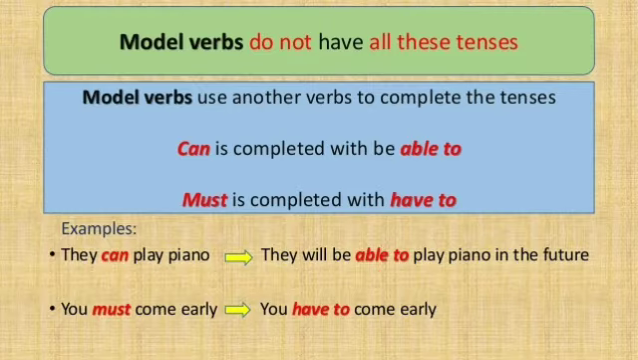So, can is completed with will be able to, and must is completed with have to. So, we can replace these verbs with can or must. Let us see the examples to make it more clear. If we want to replace can in a sentence, such as they can play piano, we can write that they will be able to play piano in the future. And if in a sentence we use the modal must, like you must come early, then to replace must, we can say you have to come early.